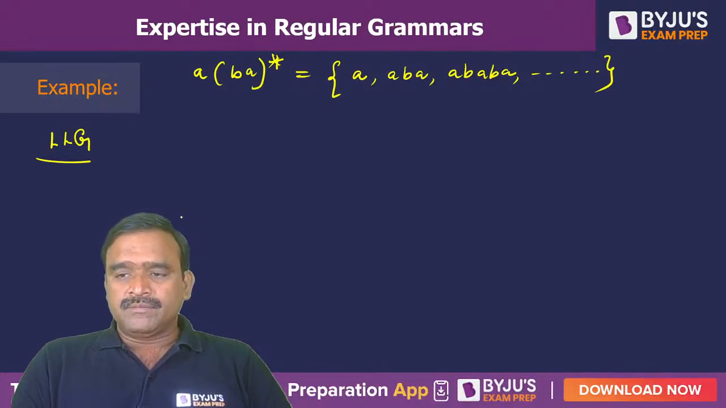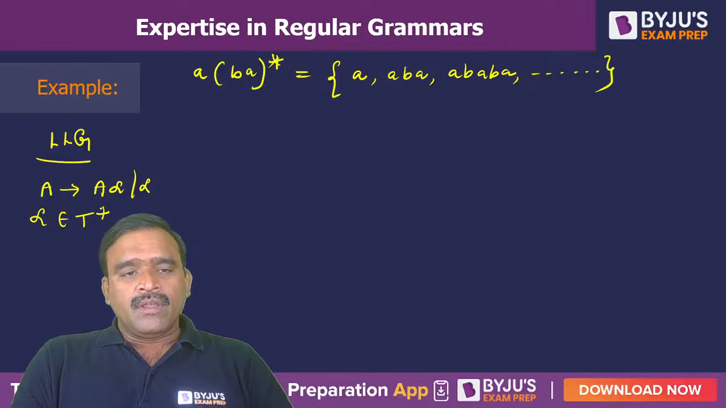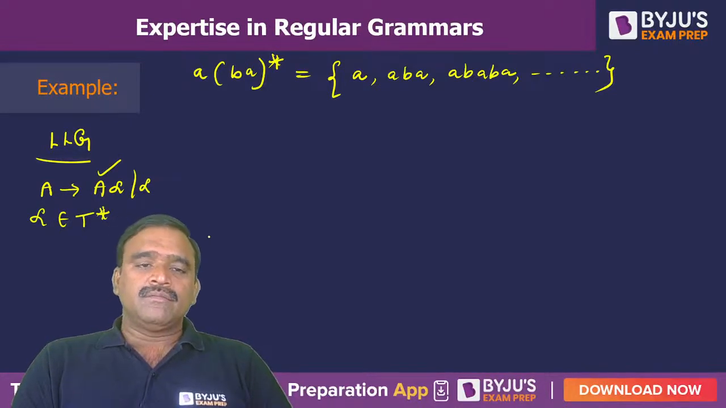Please confirm once. So in the left linear grammar, we have productions like A to alpha A or alpha. This is the right linear, sorry. Left linear is like this: A to A alpha or alpha, where alpha belongs only to terminals. If the variable is present on the left side, it is a left linear.